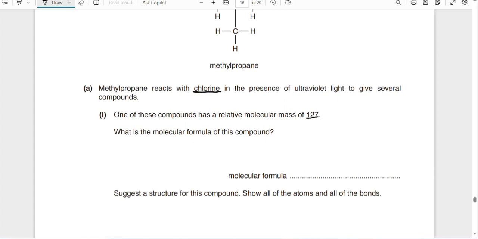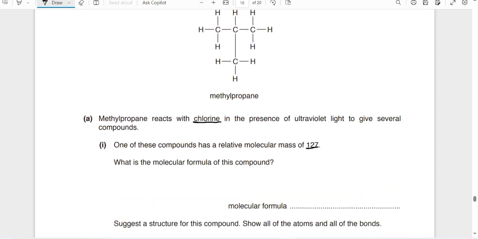Okay, let me tell you the formula of methyl propane. Basically, this is C4 and H how many? 10. So it becomes 48 plus 10, that is 58. When we have to make 127, it means two hydrogens have to be replaced.